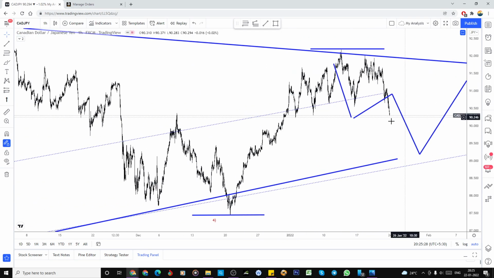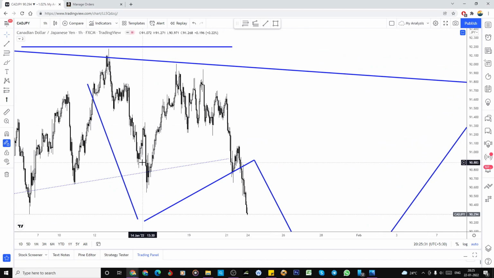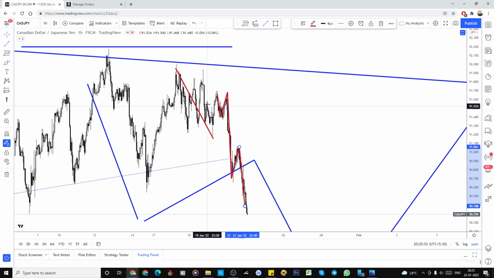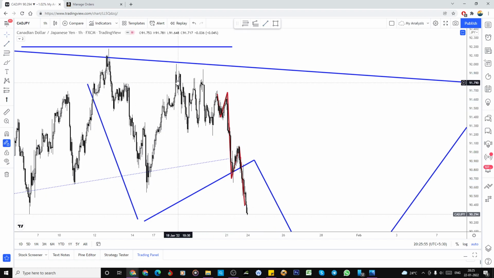And what it looks like, maybe somewhere here 1, 2, 3, 4, 5 is completed. So here it's A, B, C, and this is a B. Somewhere here the correction is completed, right? And what it did looks like 1, 2, 3, 4 and 5. So is this 1, 2, 3, 4, 5, or could this be A, B, C, a W? So this could be an X, this could be the A, this could be the B, 1, 2, 3, 4, 5.